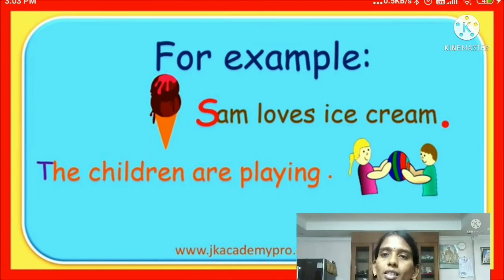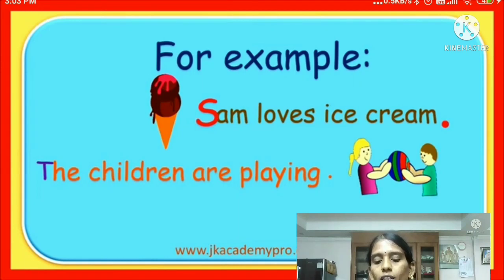For example: Sam loves ice cream. Second one: The children are playing. In these sentences, the sentences begin with a capital letter and end with a full stop.